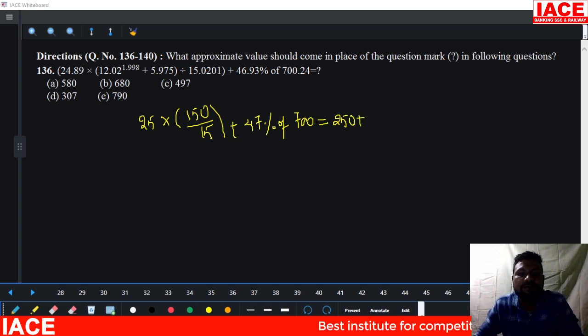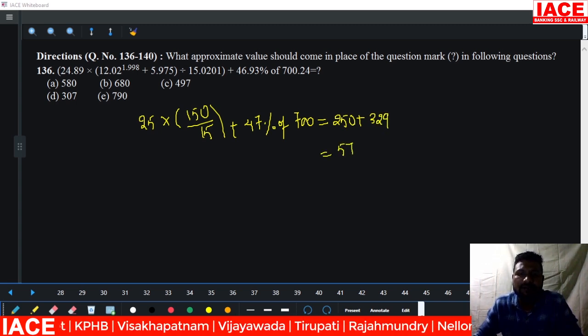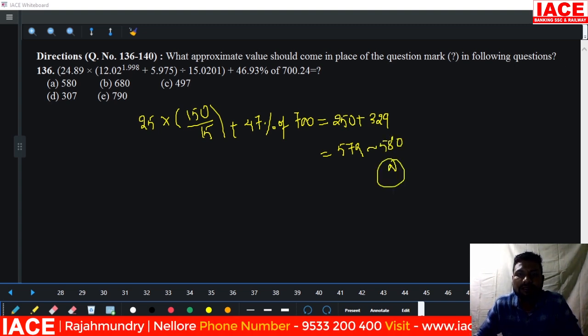250 plus 47 into 7 percentage. The double zero cancels, so 7 4s are 28, 7 7s are 49, which gives 280 plus 49, it is 329. 329 added now, it becomes 579. It is approximately 580. Then option A is correct.